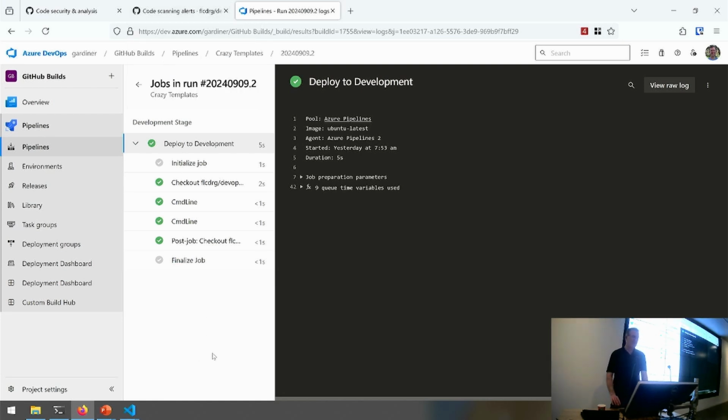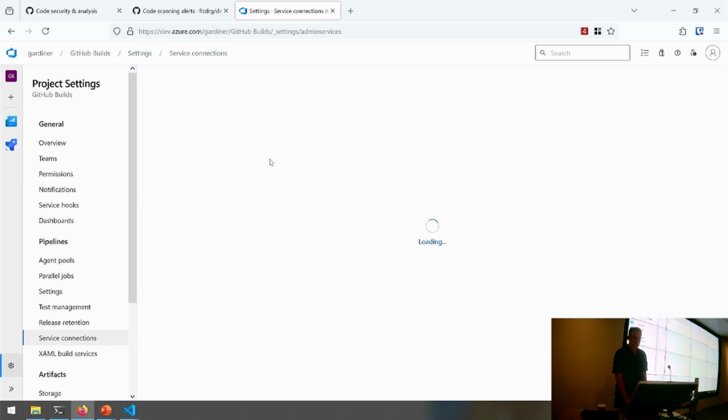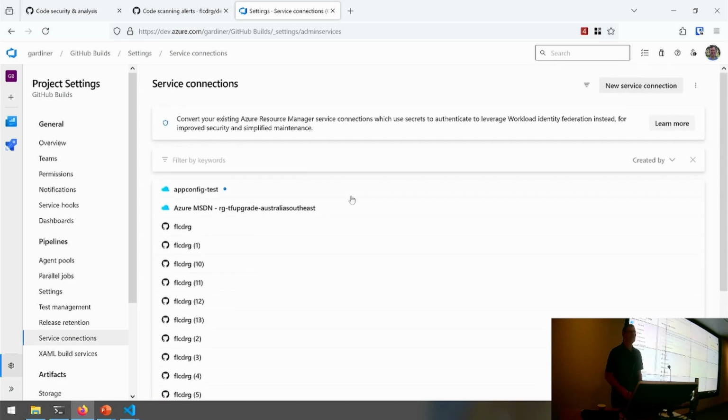The second point about security was least privilege. So in Azure Pipelines, there's a few settings we can use there to make sure that we're not just letting everything run all the time. When we're creating a service connection, which we can see in here, this is where we want to access some other resource, like it might be an Azure subscription, or in this case, it's talking to a GitHub repo. Some of these can be set up and the default is, oh yeah, let everything run. But that's probably not great.